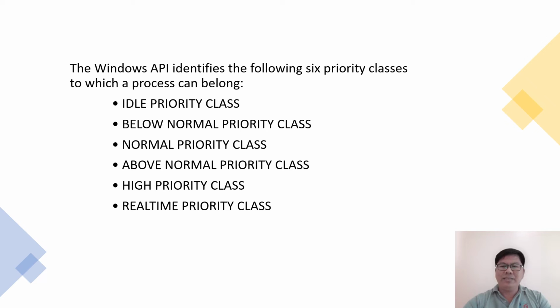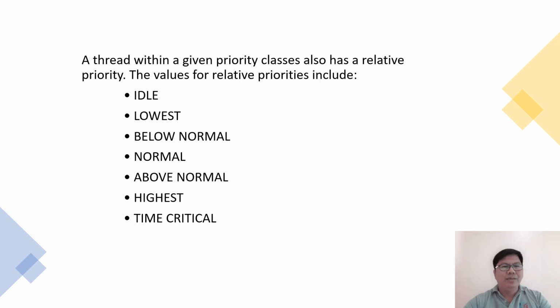Priorities in all classes except the real-time priority class are variable, meaning that the priority of a thread belonging to one of these classes can change. A thread within a given priority class also has a relative priority. The values for relative priorities include idle, lowest, below normal, normal, above normal, highest, and time critical.